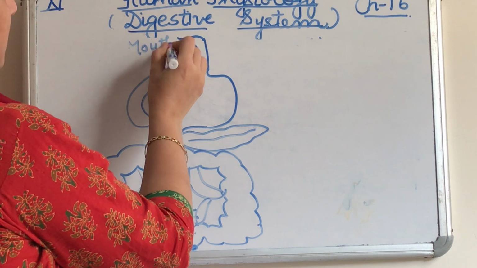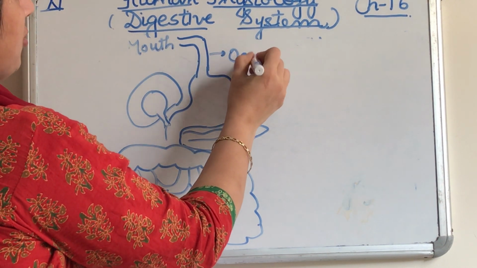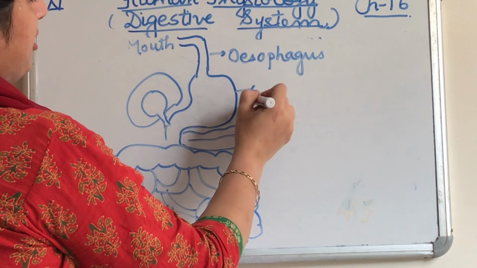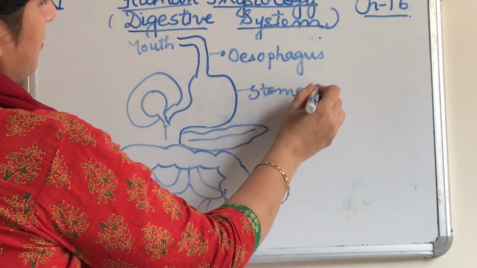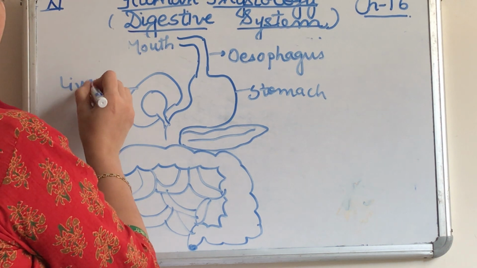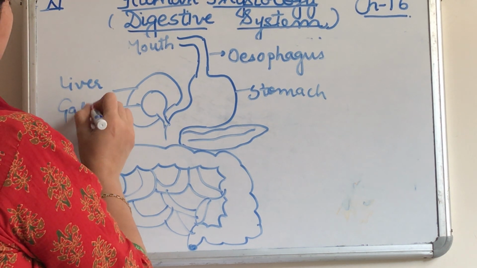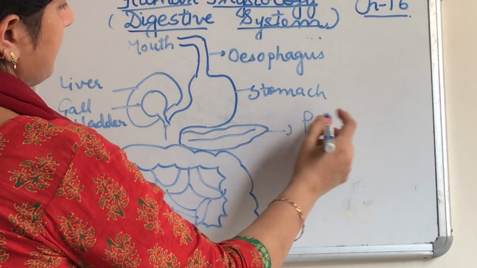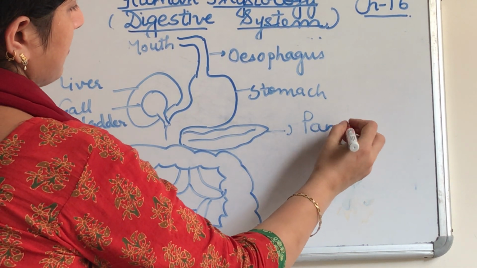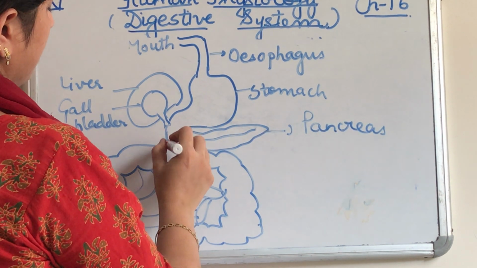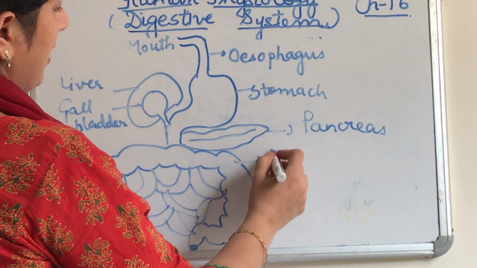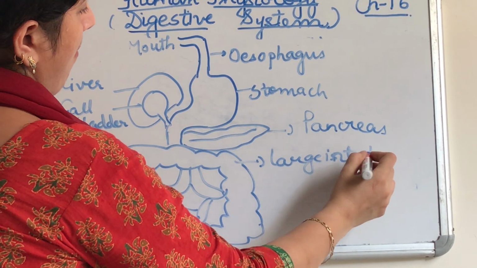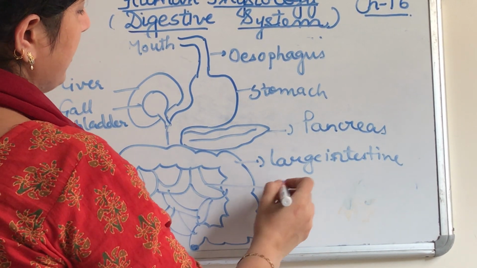Now let us label this. This is the mouth, this is the tube, the esophagus, this is your J-shaped organ, the stomach, this is the liver, gallbladder, pancreas, here is the large intestine, small intestine.